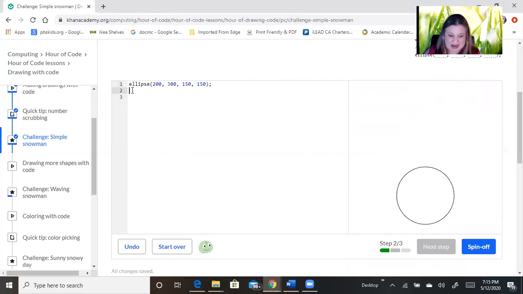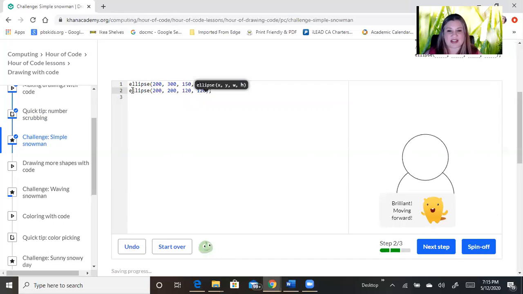Okay, so we'll go to my next thing that I had already typed originally, but apparently I'm not allowed to do that. Okay, still our X is in the middle. Our snowman's going to go straight up the middle. So we're going to keep X at 200, but our Y, 0 to 400, we were at 300 for the bottom. We want to come up a little bit. Let's try 200. And then 150 and 150, we're going to bring that a little bit smaller. Let's try 120 and 120. Let's see if that's okay. Yes, he was good with that.